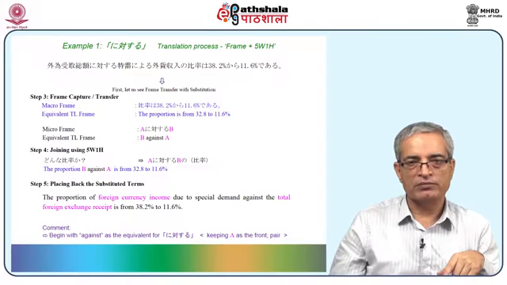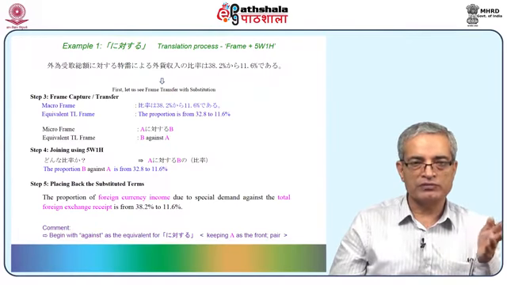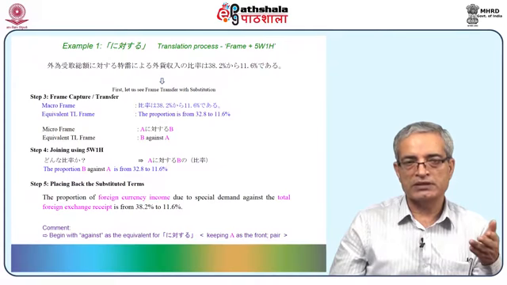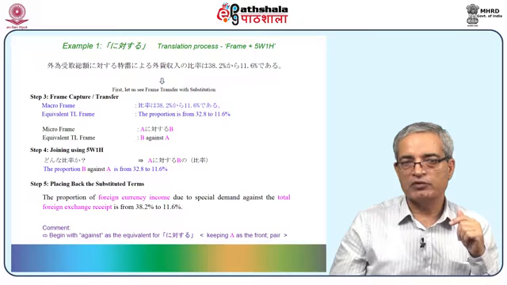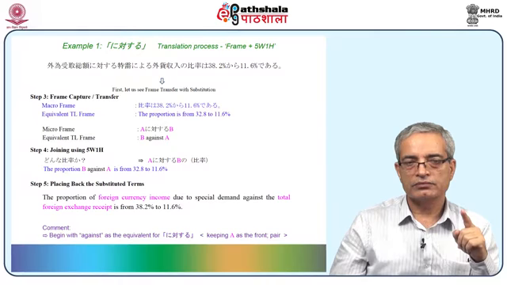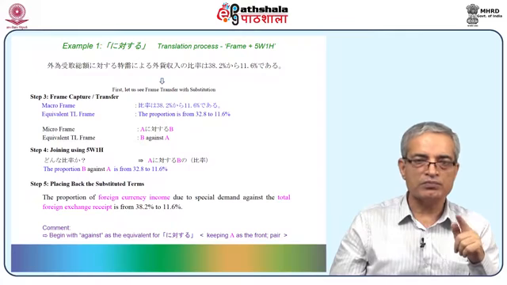This is the macro frame. And micro frame is A ni taisuru B, which we saw in the previous slide. So B against A. And joining using 5W1H now. Okay. Yes, you would like to put the question? Donna hiritsuka. Okay, donna hiritsuka. A ni taisuru B no hiritsu.